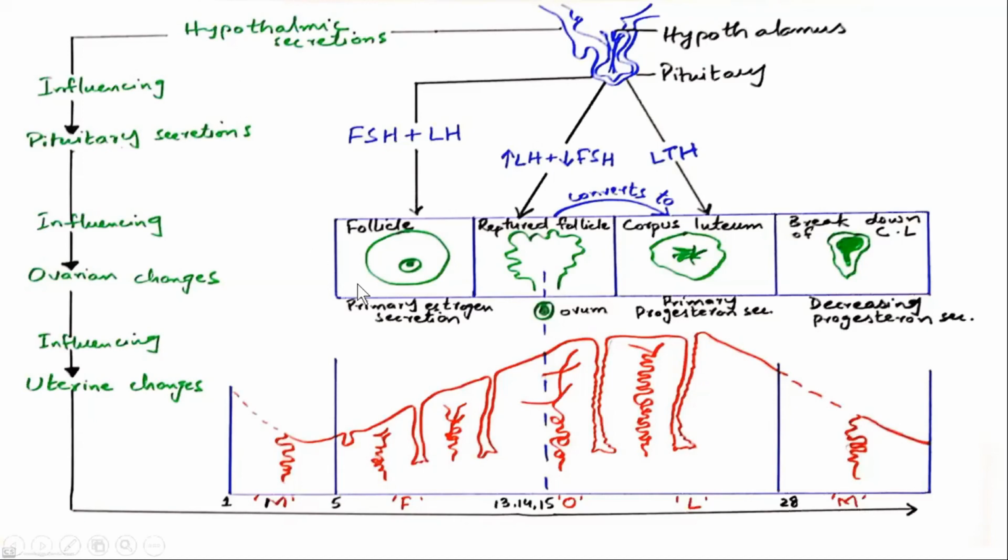Here you can see a circular structure, right? In this follicle is present the ovum. This is the ovum. So as FSH and LH are secreted from the pituitary, what happens? The primary estrogen secretion starts. This is the female hormone.